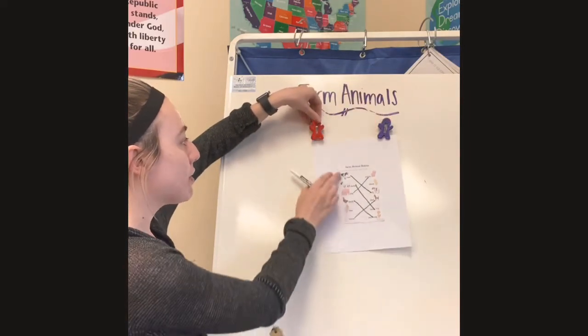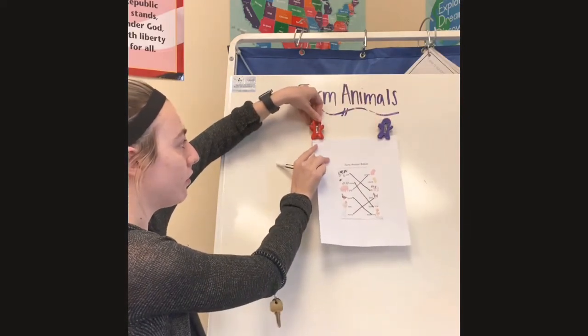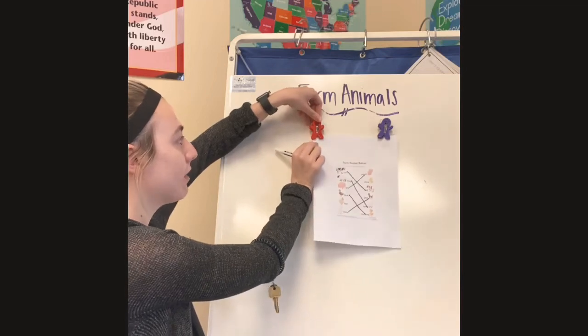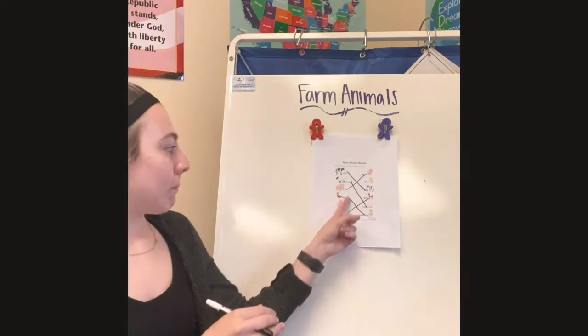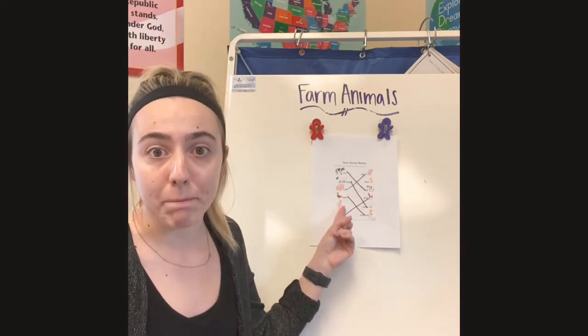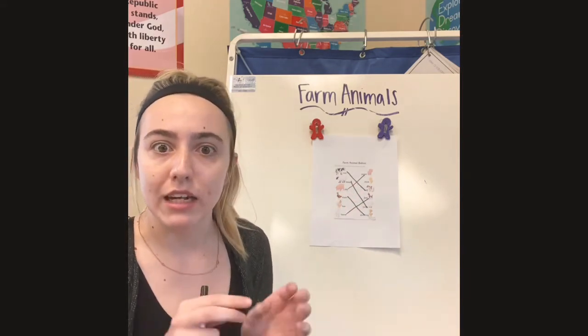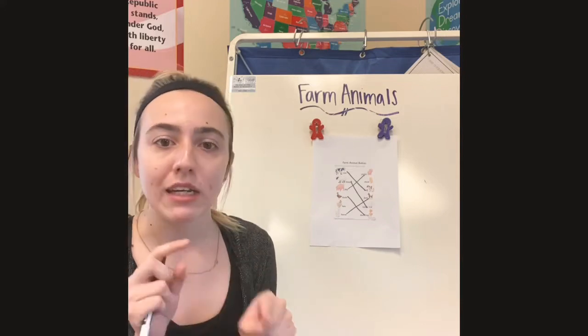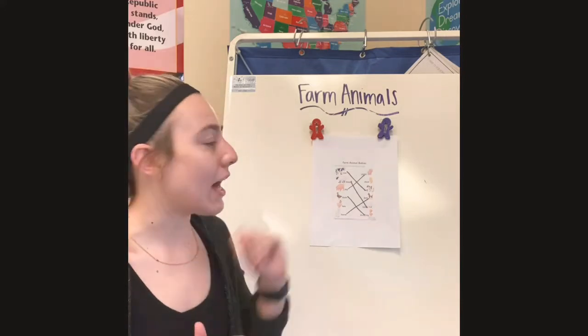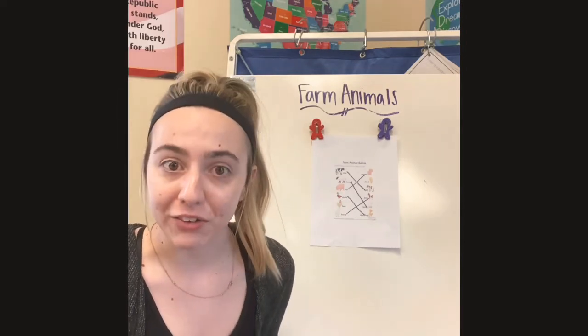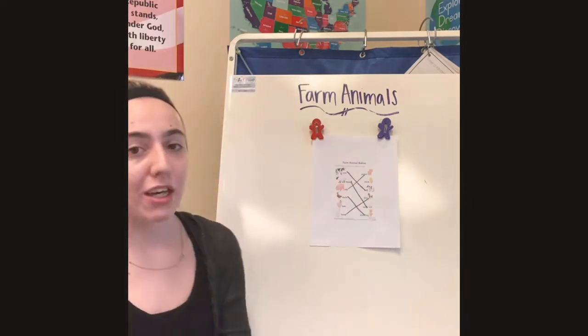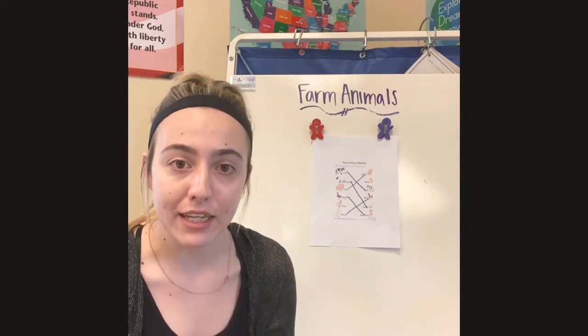And where do the babies first start living? Do they just come out of the mama's tummy? No, they live in an egg, right? So a baby that comes from a hen lives in an egg, and it lives in there, and it grows, and it cracks its shell, and it comes out, and it's called a, do you know what it's called? It's called a chick, right? Yep, chicks come out of eggs where the mama hen lays them.